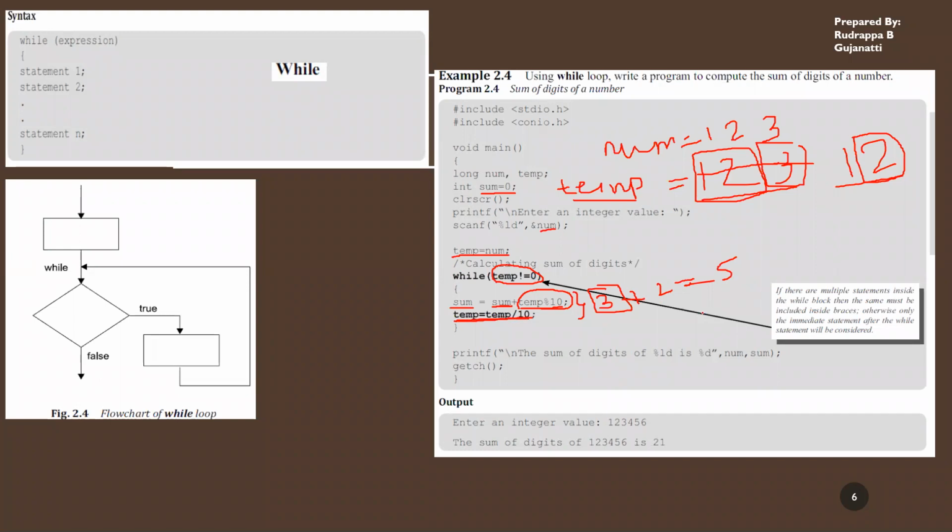Now again, you take temp is equal to temp divided by 10. So when I divide 12 by 10, what is the value I'll be getting? I'll be getting 1. That is, the quotient will be 1. So 1 is still not equal to 0. Therefore, it comes inside the loop.